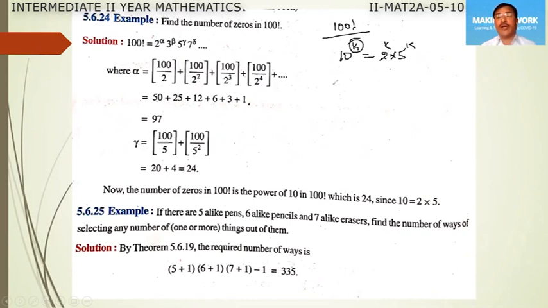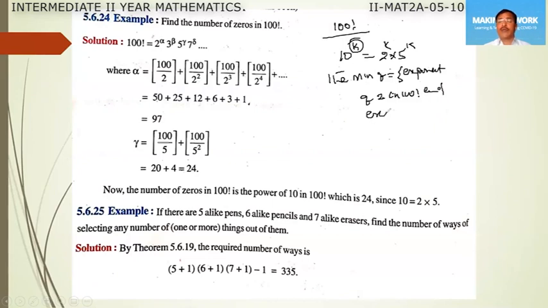That means we have to find the exponent of 2 in 100 factorial and the exponent of 5 in 100 factorial. The minimum, the least of the exponent of 2 in 100 factorial and the exponent of 5 in 100 factorial, is equal to the number of zeros.